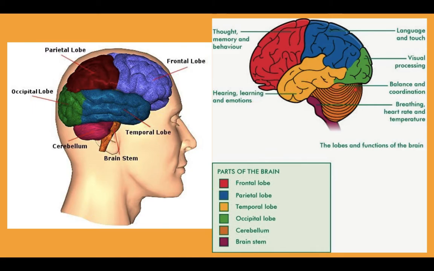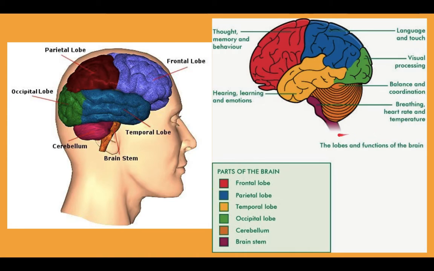This portion, the hindbrain, is responsible for balance and coordination, that is the cerebellum. This region is the pons, which is responsible for breathing, heart rate and temperature control.